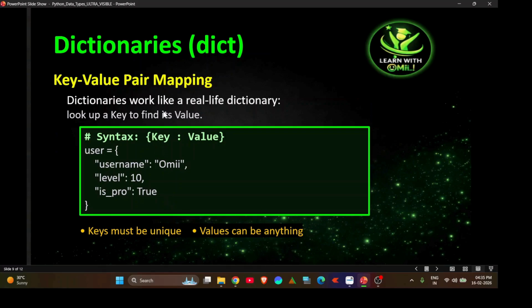Always consider that when you use name as a key, it should be unique all the time. Here I use user as a variable and I have made a dictionary where username is Omi, level is 10, and is_pro is true.